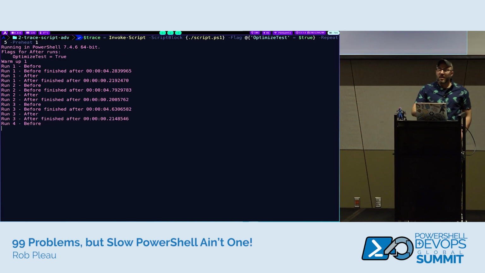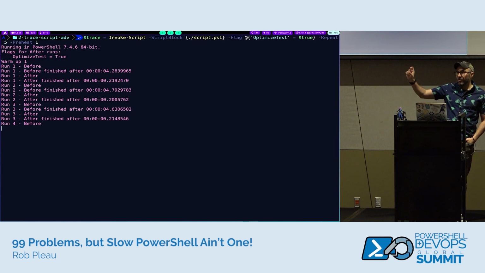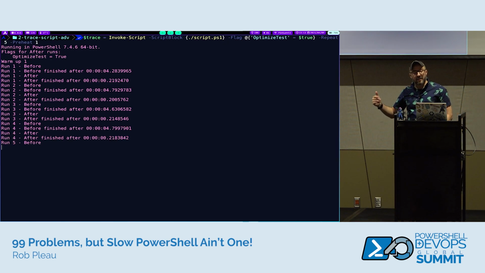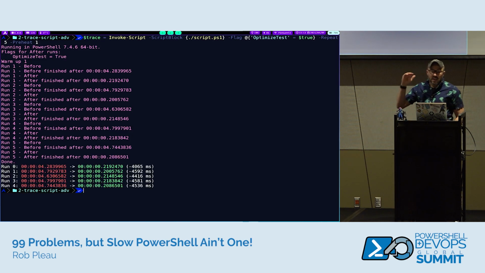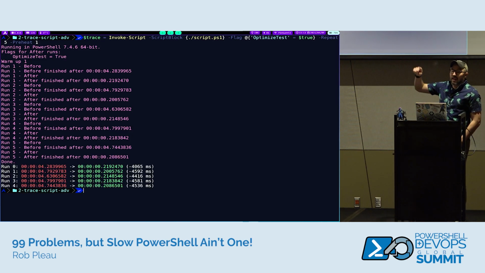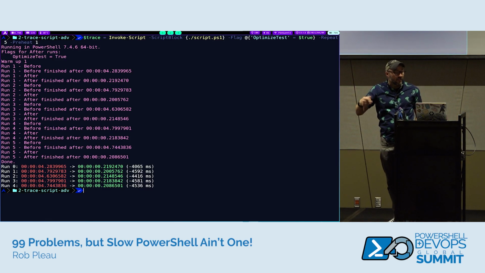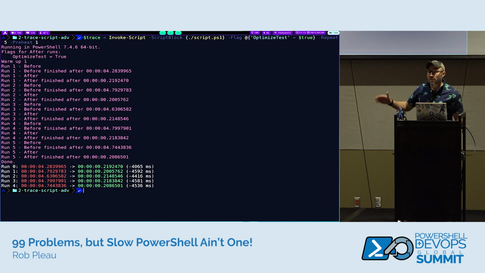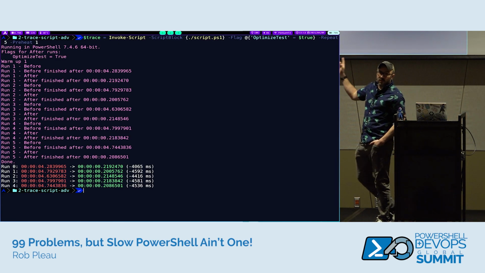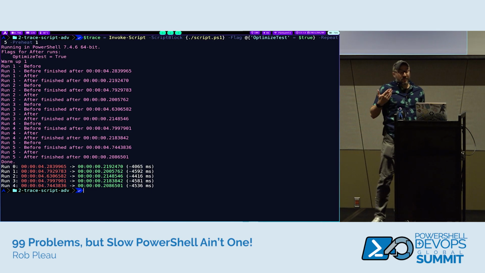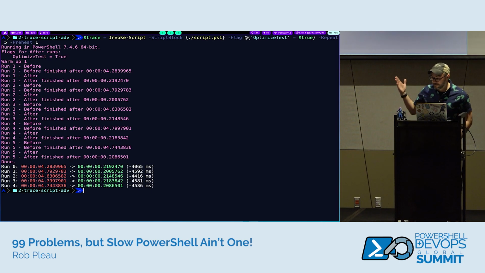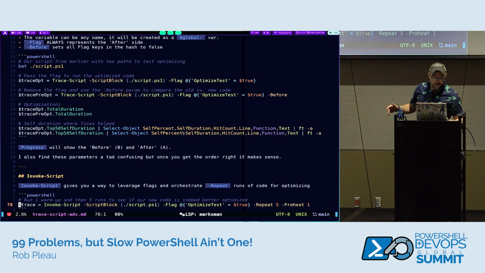And I like this a little bit better than the progress you just get on traces output, because you'll see right now, there we go. For each run, you have the before and the after. And clearly, the pre-optimization is much slower, and then we can see the post-optimization being significantly faster. So this is the much better way to leverage the before and after, at least for me. Sorry, this is my preference. Your mileage may vary, but I like this for doing apples to apples, X number of runs. Performance.